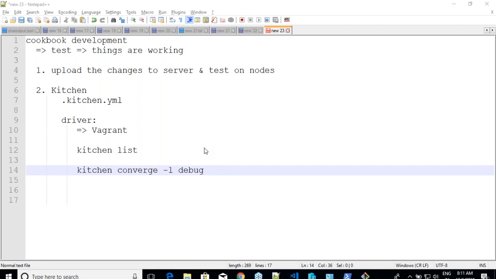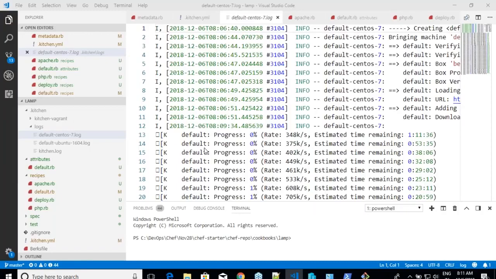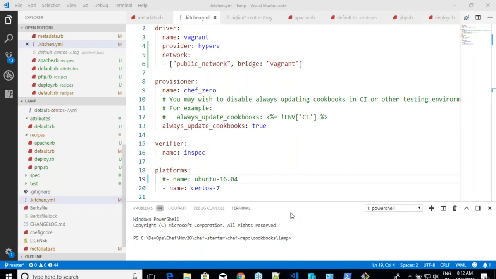So for example, over here, initially I had platforms, CentOS and Ubuntu. If I uncomment that, what happens is kitchen will try to create two environments now, one Ubuntu and one CentOS. So there is no need for you to do this sequentially. I am doing this sequentially because it works out for you. You don't want to solve all the problems at one shot. Let us solve it one after the other.